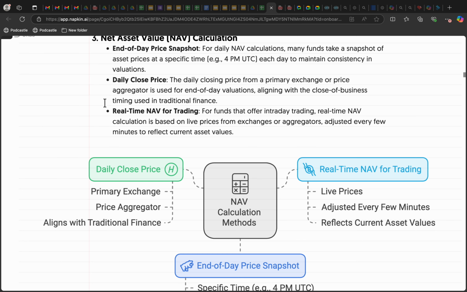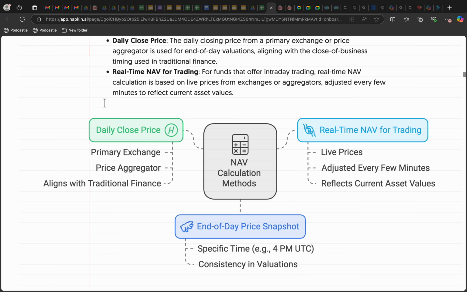All right. Second, daily close price. The daily close price from a primary exchange or a price aggregator is used for end of day valuations, aligning with the close of business timing used in traditional finance. So it means you can refer to the daily close price as well, because stock exchanges will provide this, or they'll provide you quotations for this daily close price. So that price also you can refer to compute NAV in your fund.